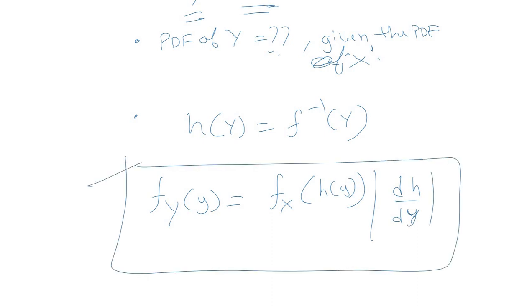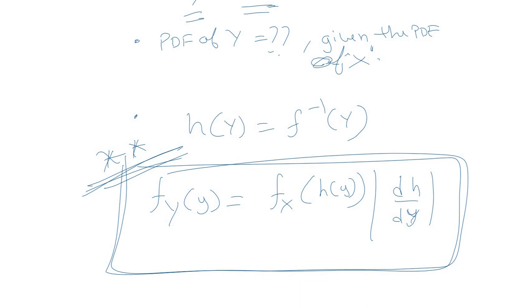This is the standard expression. Very important, always remember this expression. You'll get a better idea of this transformation with the help of an example. Let's do an example, then you'll get a good idea about this.